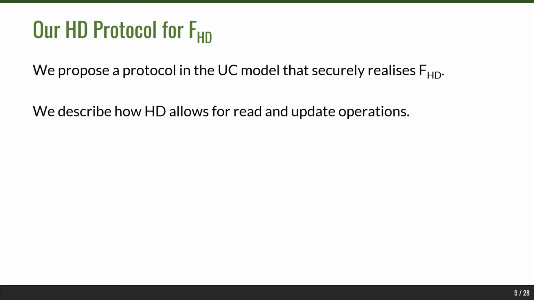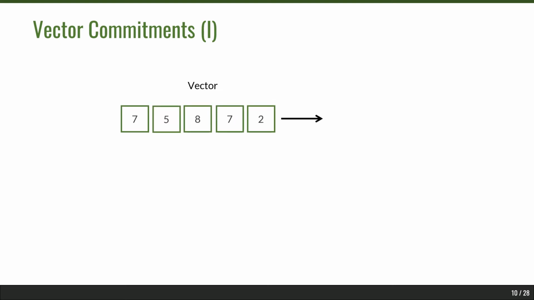We now propose a protocol in the Universal Composability framework that securely realizes the ideal functionality for hiding database that we've just seen. We will also describe how this construction allows for read and update operations. We use a vector commitment scheme to store databases in our protocol. A vector commitment scheme allows you to commit to a vector of values, and this vector commitment can then be opened to any position and value in the vector. And as every value in this vector is associated with a position value, we can use this vector to store a database of the form (i, v_i), where i represents positions and v_i represents values in the vector.